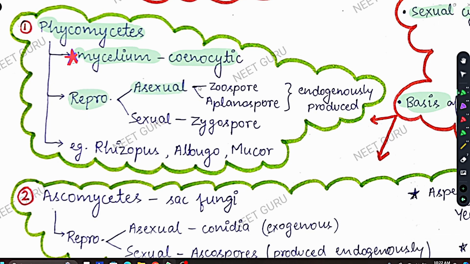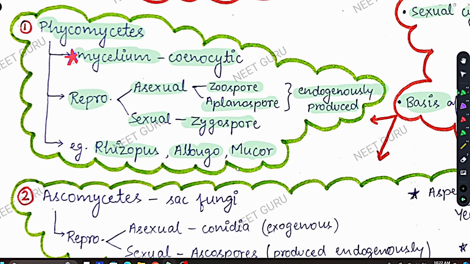Reproduction. Asexual reproduction is by zoospores and aplanospores, and sexual reproduction is by zygospores. Now, zoospores and aplanospores are endogenously produced, that is, they are produced within the body of Phycomycetes. That's what we call endogenously produced. Examples we have: RAM. RAM means Rhizopus, Albugo, and Mucor. So you can remember Phyco-RAM. Phycomycetes have 3 examples: Rhizopus, Albugo, and Mucor.